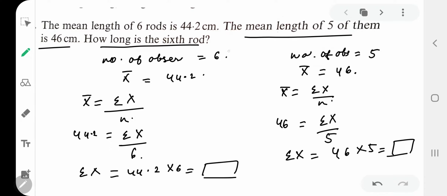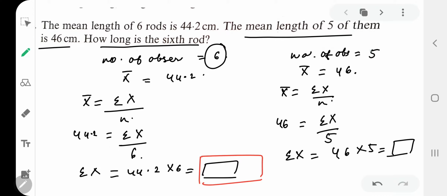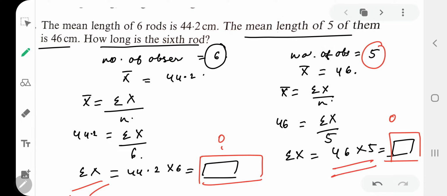Now how long is the sixth rod? My dear kids, when the number of observations, that is, when there were 6 rods, this was the summation. And when you have 5 rods, this is the summation. That means if I subtract this and this part, then the value which I'll get will be the value of the sixth rod. So you have to subtract summation 1, which you got for 6 observations, and summation 2, which you got for 5 observations. Whatever value you get will be the value of the sixth rod.